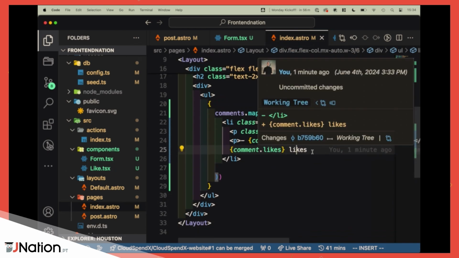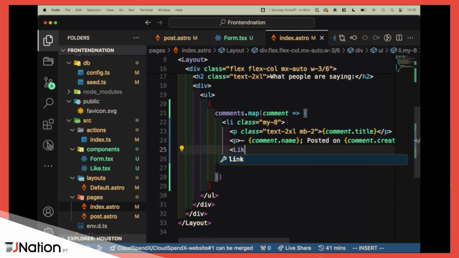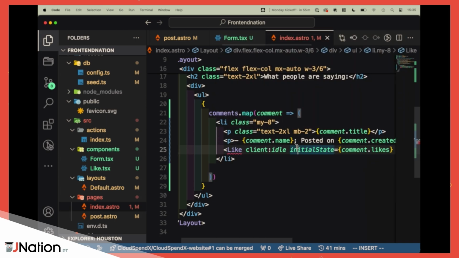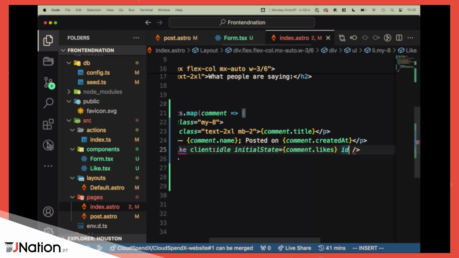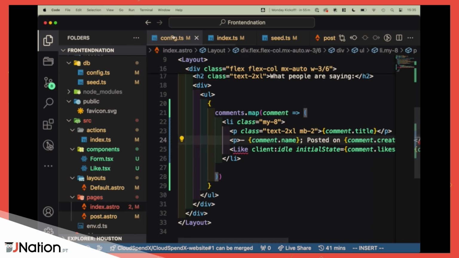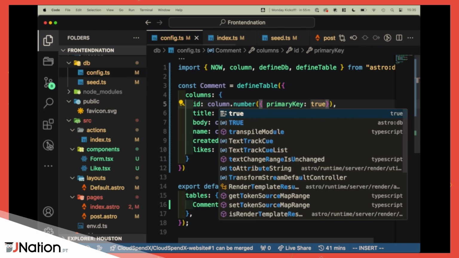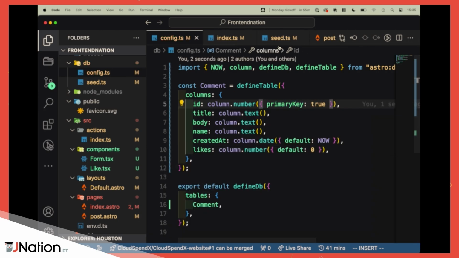So what we now want to do is replace this to be that Like component, like, and then client idle it. And of course, we know that we have to pass some props here. So what are we going to do? Well, we're going to pass the initial state, which is the comment.likes, and the ID, which is the comment.id. And we actually don't have that yet, so let's add the ID to the config. Let's make that a number, and let's make that the primary key. That makes sense. True. Perfect. All right, so that should work.